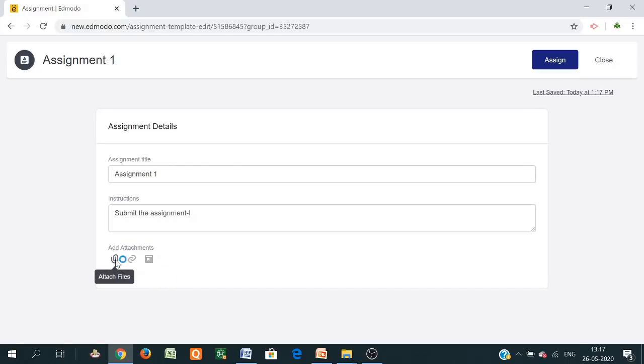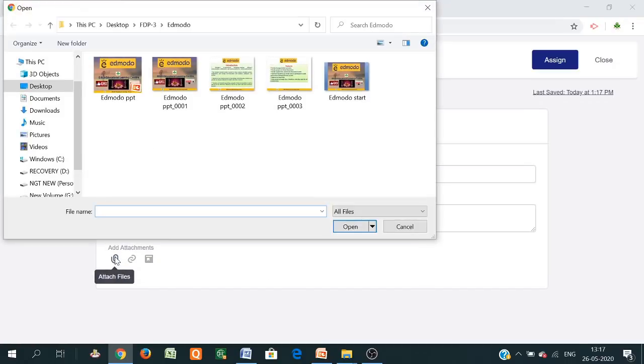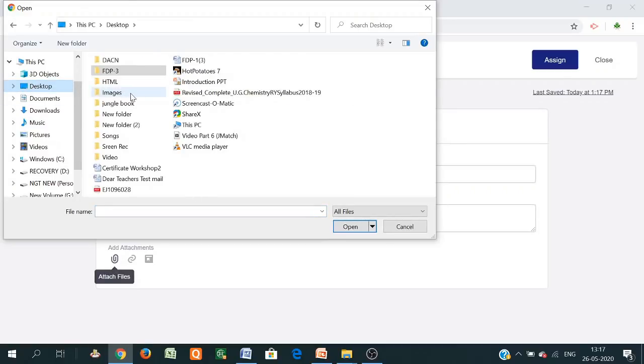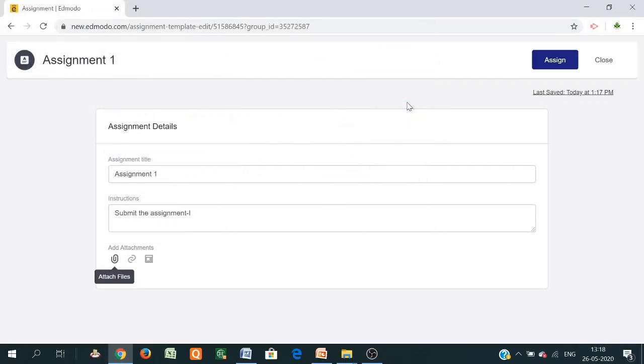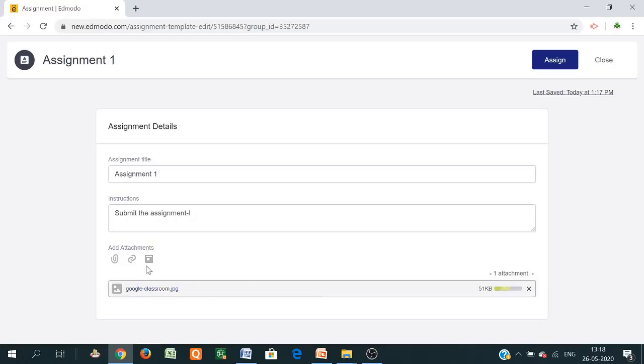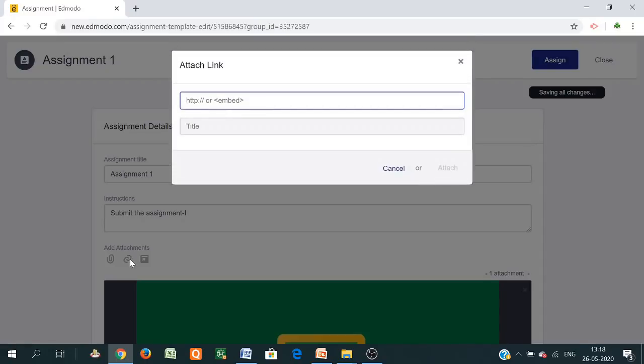Then another way is to go here in the folder section, attach file, and attach any type of file. Suppose I am attaching an image here. So this image is attached here. And there is another way: you can go into Google Drive, generate the link, and attach it here. So this is the third way.